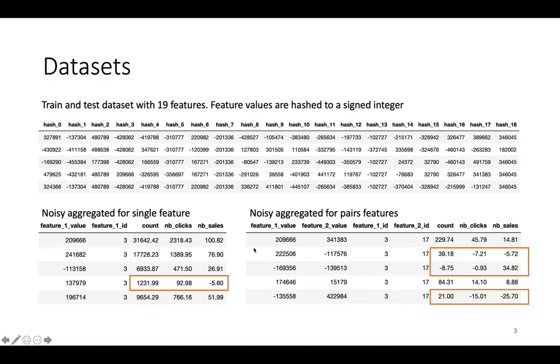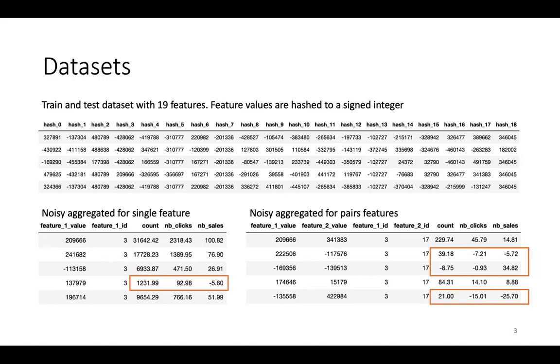Very similar, we have aggregation data for the pair features, which tells us how many times we observe the combination of these 2 values for these 2 columns, and how many times we observe the click and how many times we observe the sale.